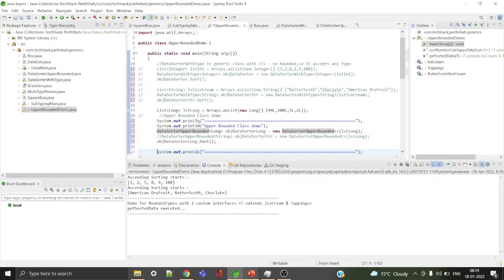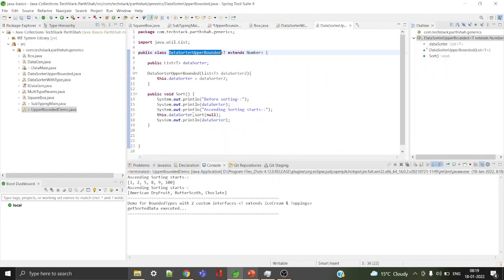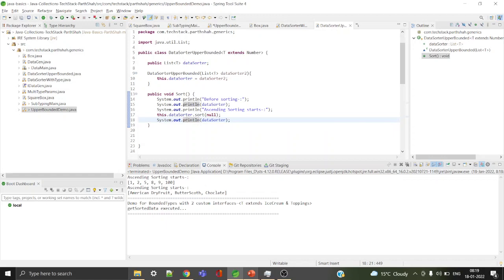So if I go to data sorter upper bounded type, let me go one more time to this class so you'll get an idea. Data sorter upper bounded is my class name. T extends number. Okay, rest of the things are same. There is a list property in constructor, it accepts the list property. So we initialize this list property and then we do the data sorting. Here data sorter dot start null is this, so by default it will do the ascending sorting.